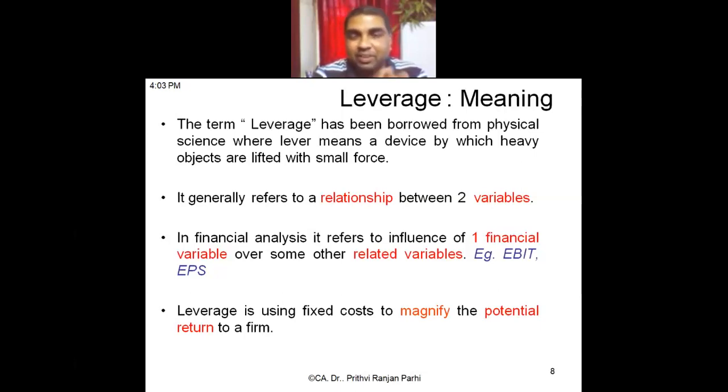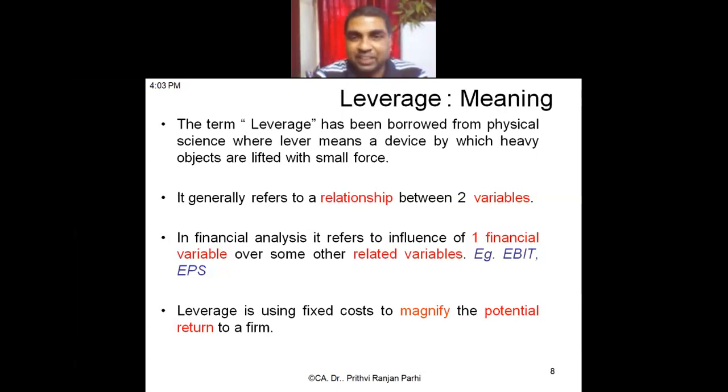And one more variable, let us say EPS. EPS means earning per share. All firms want to maximize earning per share. Because if I am able to maximize earning per share, my shareholders' value will be maximized, which will ultimately maximize the value of the business. EPS should be more.